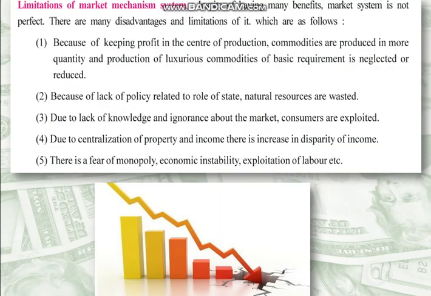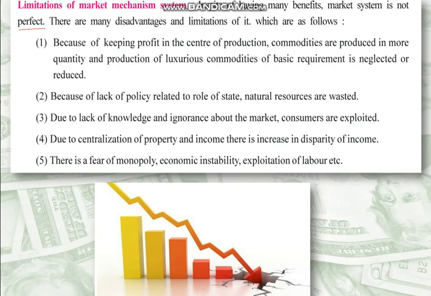Now there are limitations, as every coin has two sides. So there were benefits of it. Now there are limitations of the market mechanism system. In spite of having many benefits, the market system is not perfect. There are a lot of benefits, but it is not perfect. There are many disadvantages and limitations of it, which are as follows.